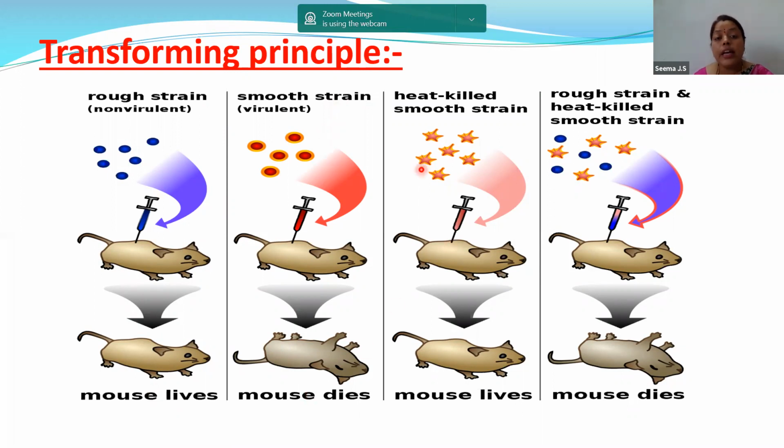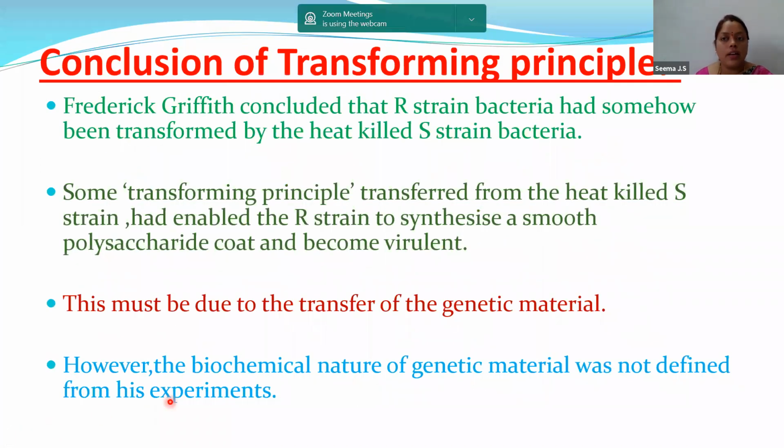And what did he do? He heated this smooth strain virulent. As a result, the pneumonia bacteria were killed, so the mouse was alive. When we mixed both, that is heat killed smooth strain and rough strain, he observed that the mouse was dead. So he was confused. What has happened? Nothing but some transformation has occurred. That is why the R has been converted to S. He confirmed that. But actually, the scientists were not satisfied with the conclusion.